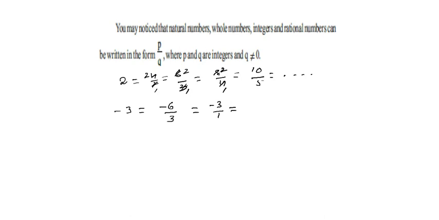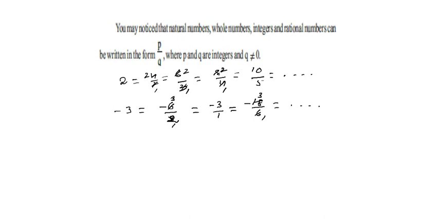Here -6 by 2, not -6 by 3. Here -6 by 2. 2 ones and 2 threes. Here 1 -3s. And one more example you may take here, -18 by 6. What you get? 6 ones and 6 threes. You may represent the -3 in so many types. There is no unique representation for -3 in the form of P by Q.